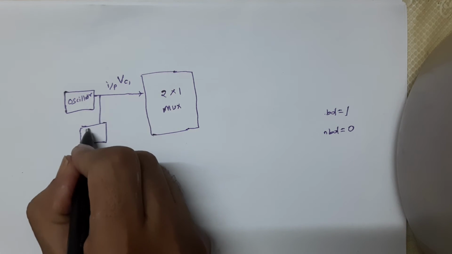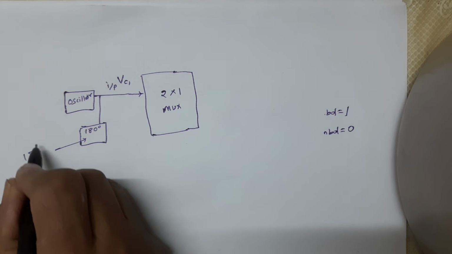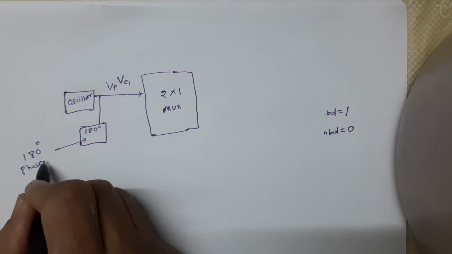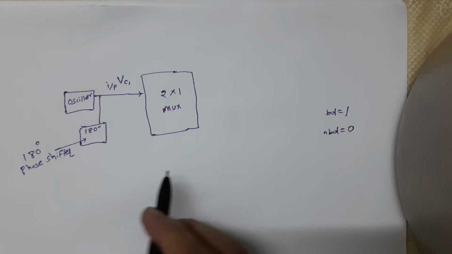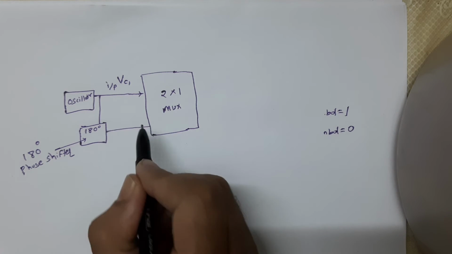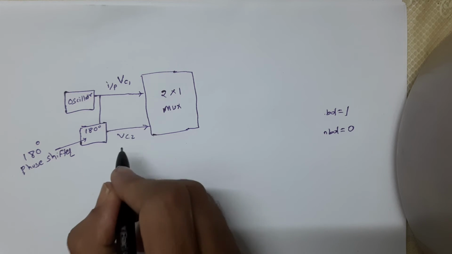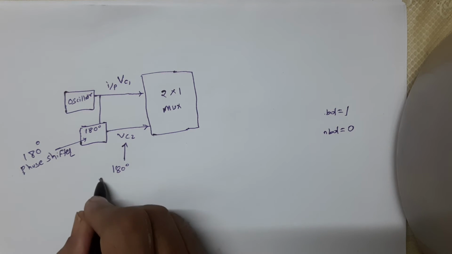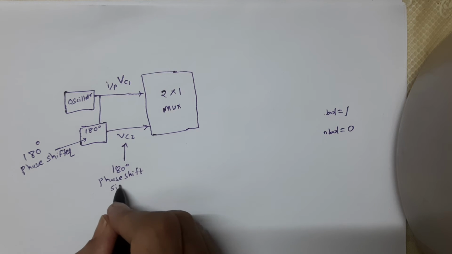That means there is a 180 degree shift. This is nothing but a 180 degree phase shifter, and this phase shifted signal is again given to the multiplexer. This is known as VC2, the second input. This is our 180 degree phase shift signal.